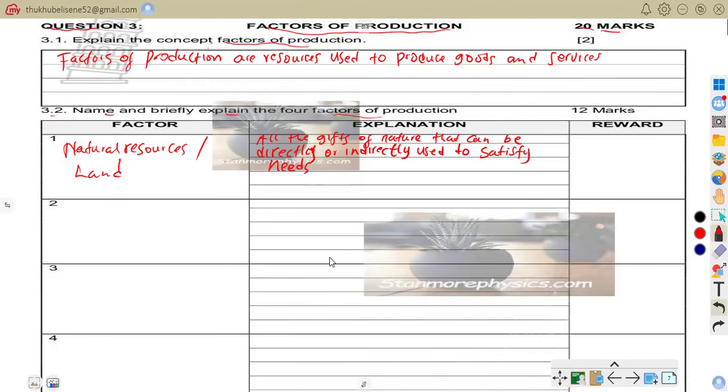So that is that. So we're asked to give the reward as well. So the reward for natural resources, we can talk of what? We can talk about rent, as you're talking about the land. That is a reward.